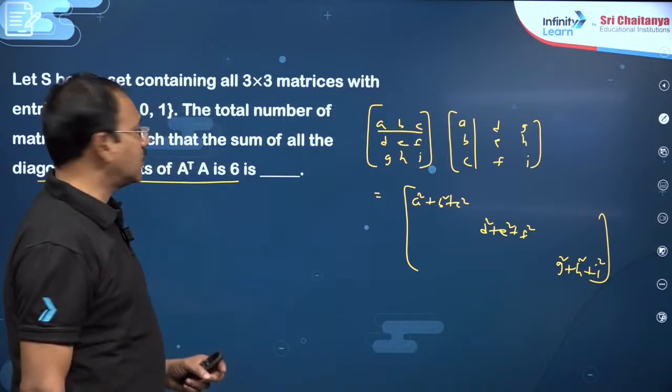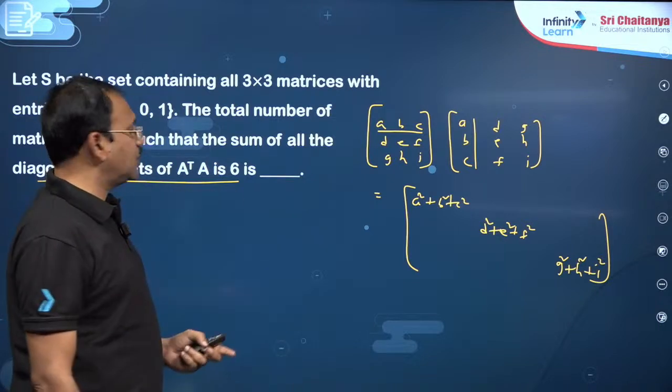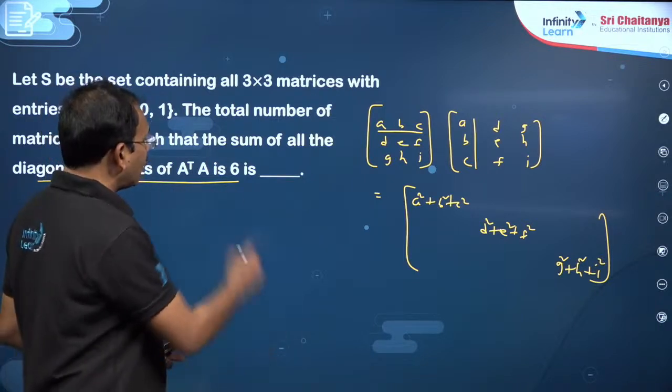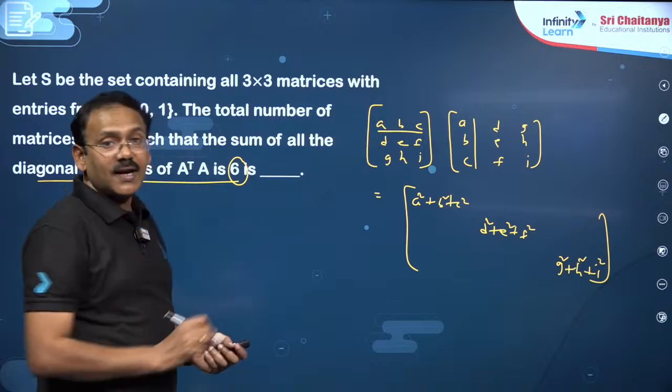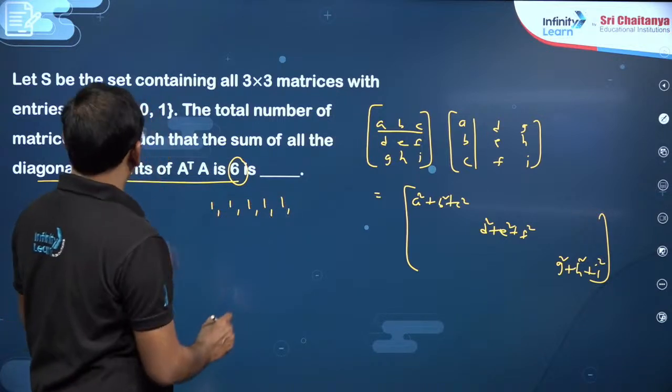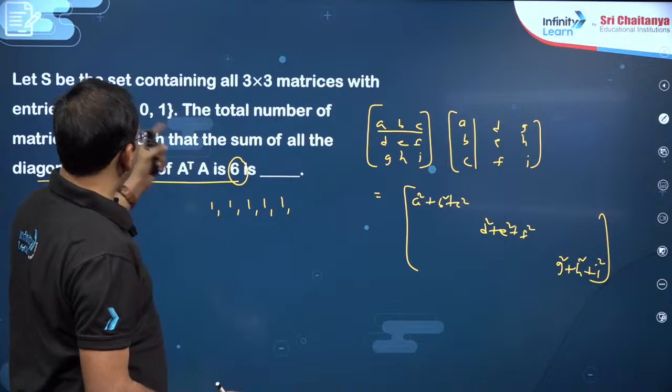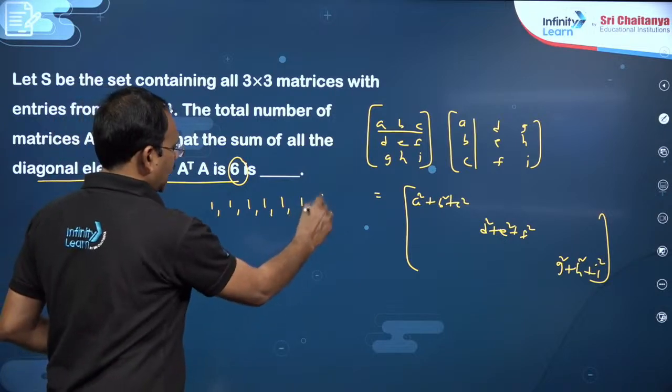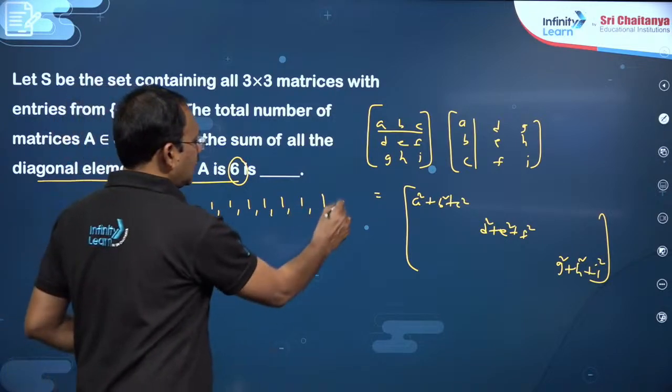So here, dear students, he is saying the trace of A transpose into A is 6, which means the sum of the squares must be 6. So what entries should I take? You can take 6 ones, because the entries must be -1, 0, 1, and 3 zeros.